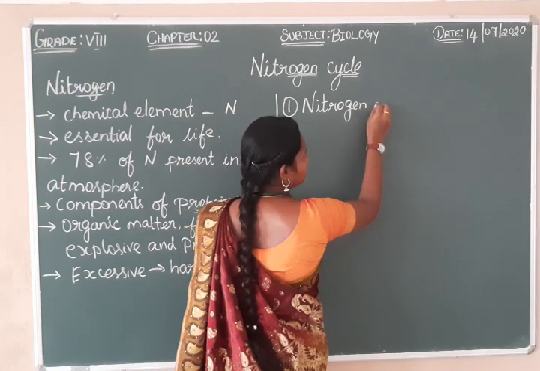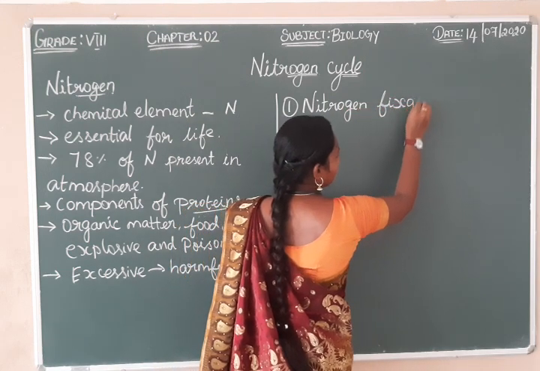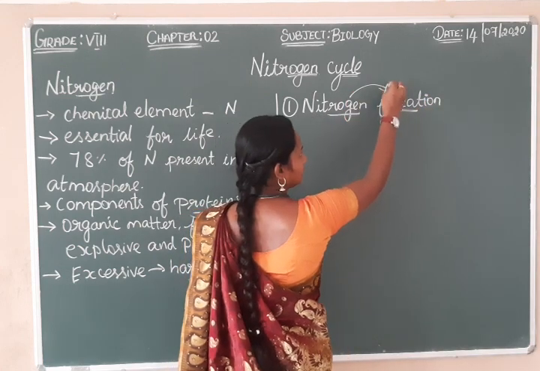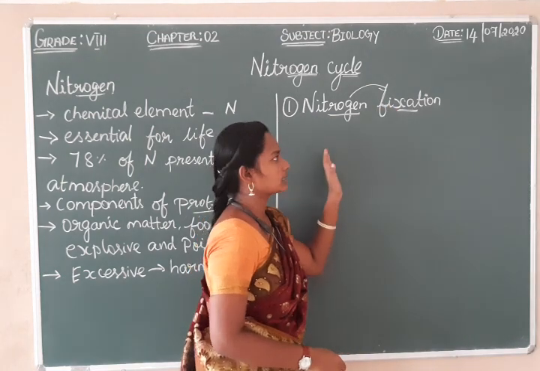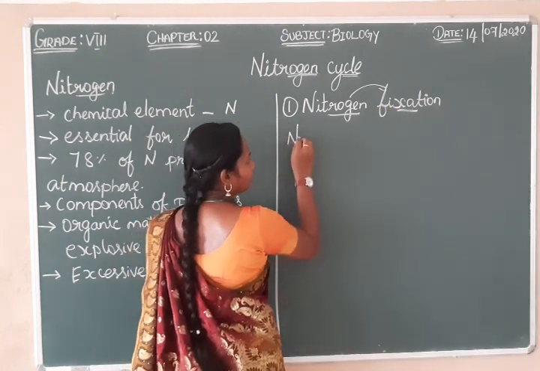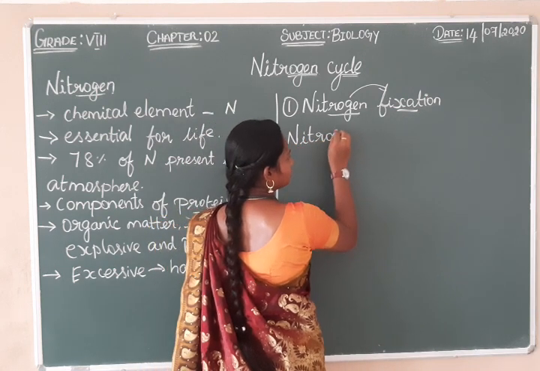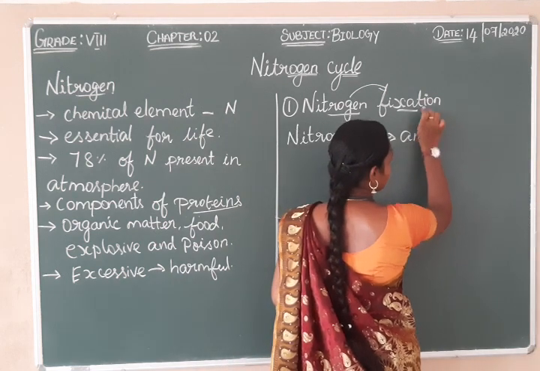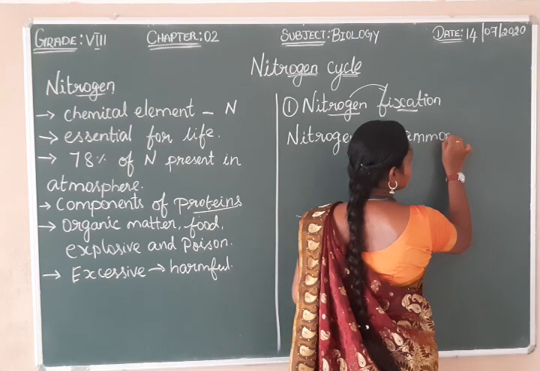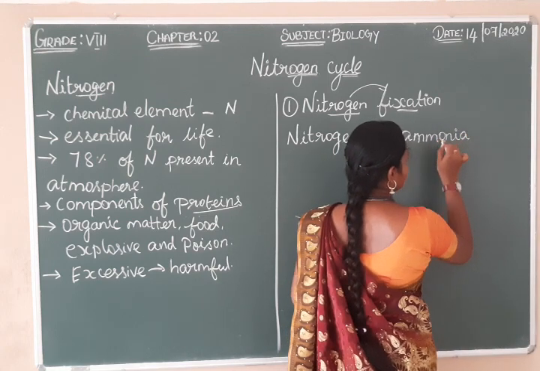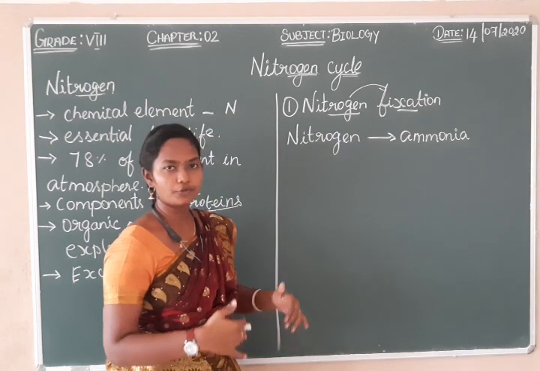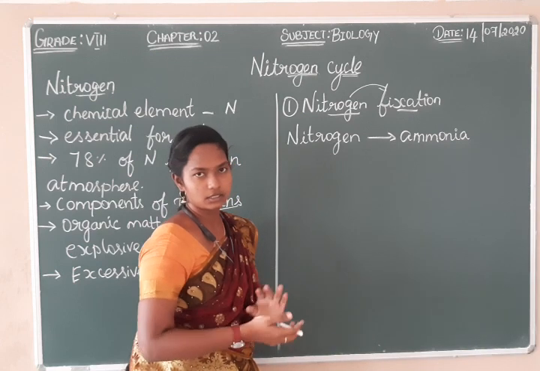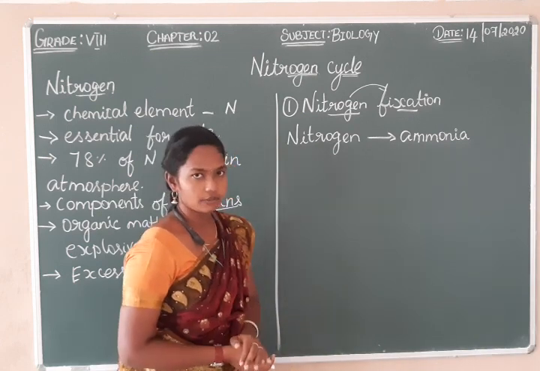Nitrogen fixation. By the term you can understand that nitrogen is fixed in the terrestrial, that is, in the land. So the nitrogen component is converted into ammonia with the help of some bacteria. You have learned in your lower classes, right? The plants cannot take nitrogen compounds directly. So with the help of rhizobium and blue-green algae, they convert this nitrogen and take it in a usable form. So this is about nitrogen fixation.